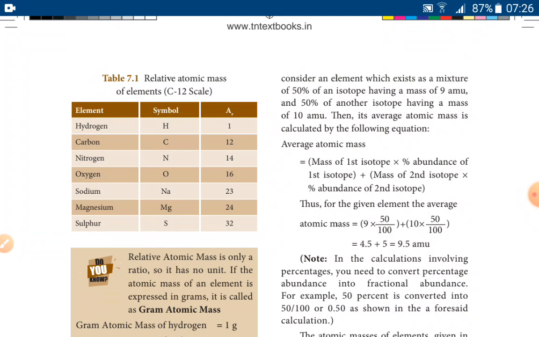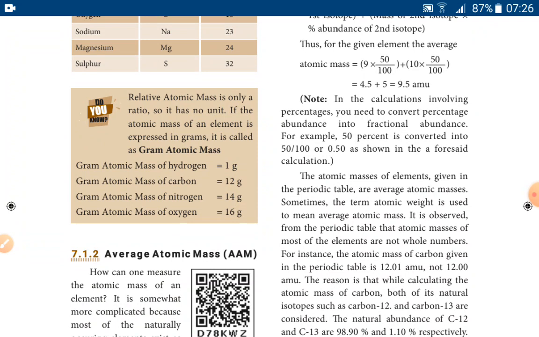So 10 into 50 by 100. Totally we get 4.5 plus 5, which is 9.5 atomic mass units. This is the average atomic mass of the element.